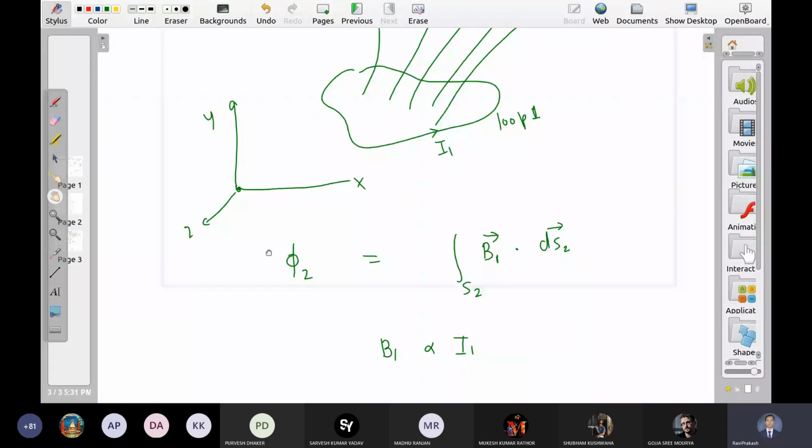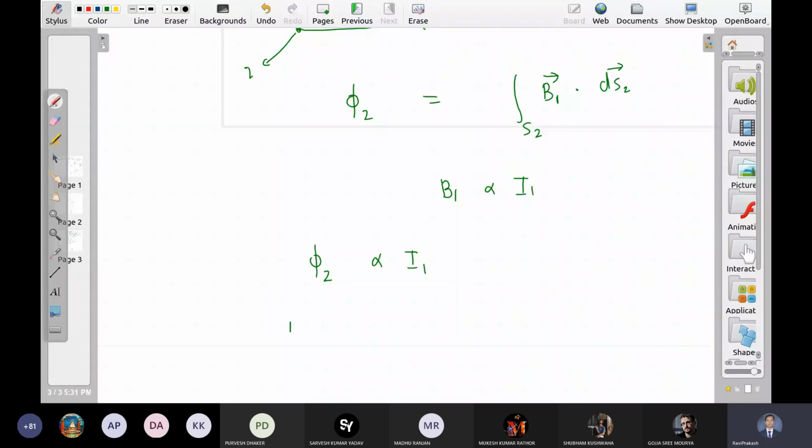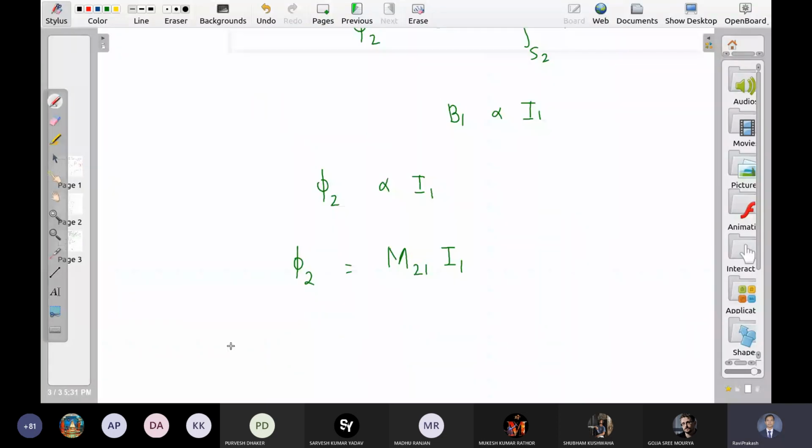Or we can say that phi 2 is equal to M21 times I1. What is M21? Mutual inductance.